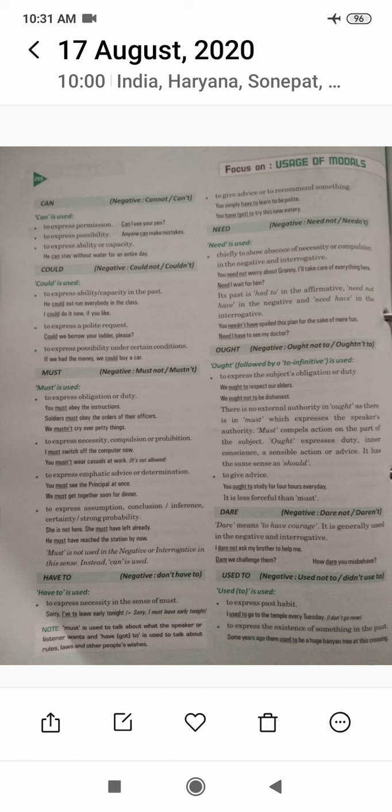The next is need. Need is chiefly used to show absence of necessity or compulsion in the negative and interrogatives. As the example, you need not worry about Granny. I'll take care of everything here. Need I wait for him? These are the example sentences here.